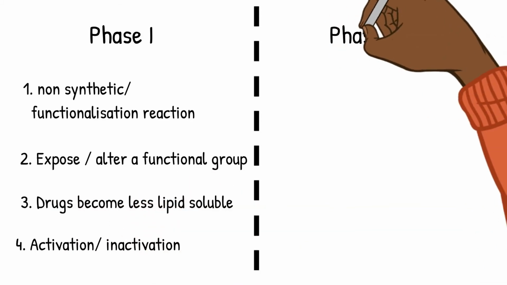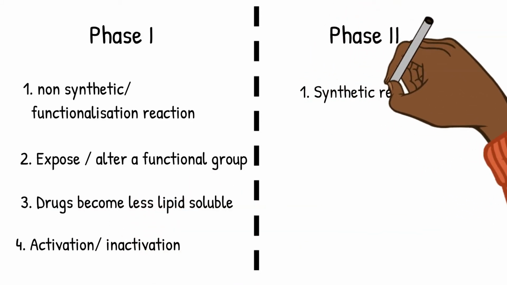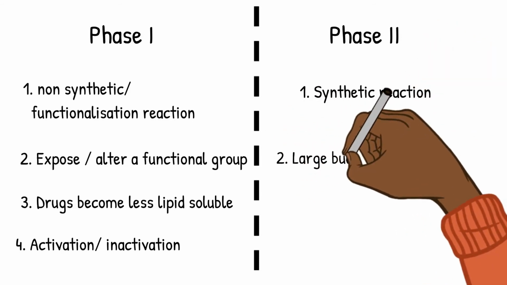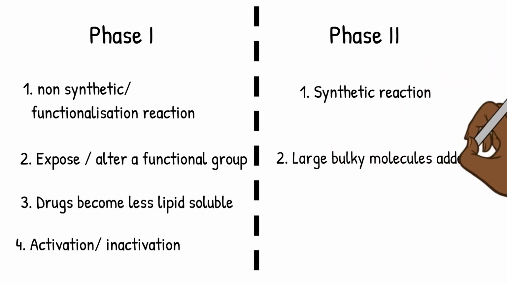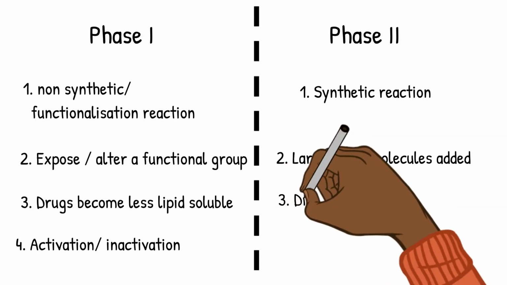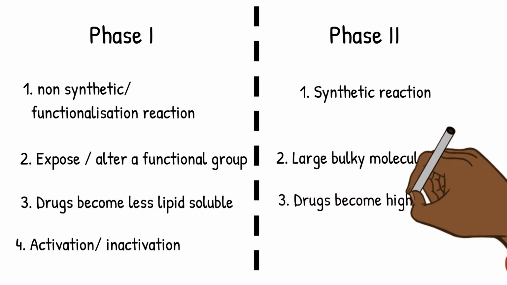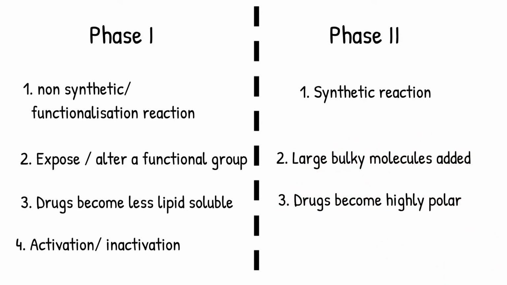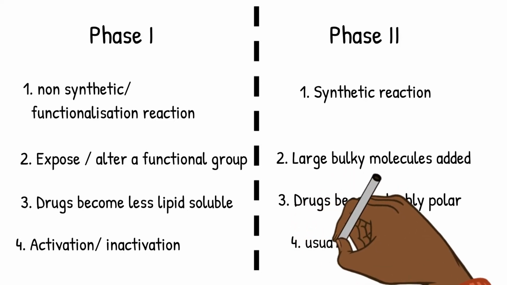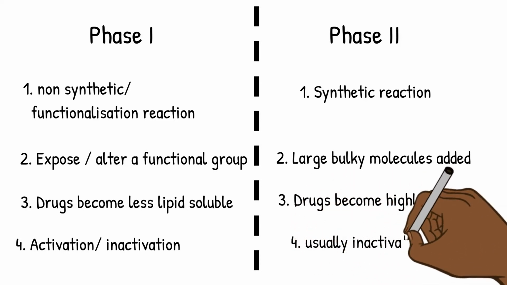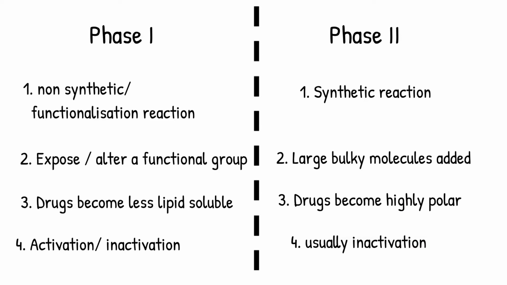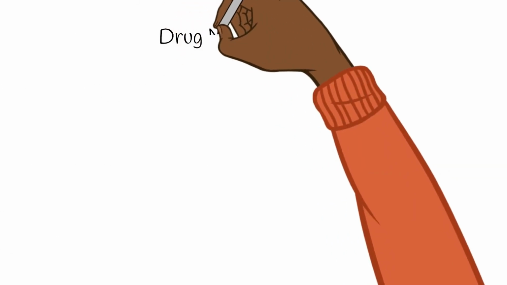Phase 2 reactions are called as synthetic reactions. A large bulky group is usually added to the metabolite. Here, the drug becomes highly polar, and usually after phase 2 reaction, the drug becomes inactive. Phase 2 reactions need expenditure of energy, whereas phase 1 reactions are non energy dependent.